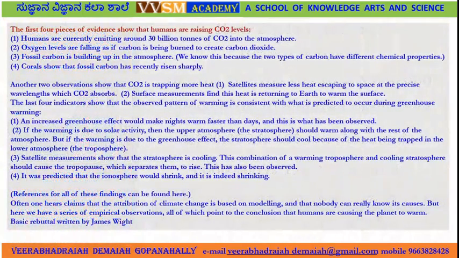The first 4 pieces of evidence show that humans are raising carbon dioxide levels, emitting around 30 billion tons of carbon dioxide into the atmosphere. In the climatic conditions we are observing today, the emission of carbon dioxide is more and more. Oxygen levels are falling as if fossil carbon is being burned to create carbon dioxide. As long as fuel is burning, oxygen is being used, and hence the amount of oxygen is becoming lesser and lesser day by day.